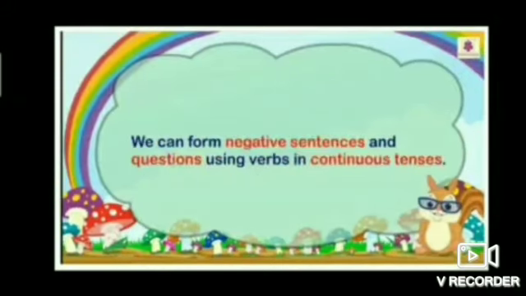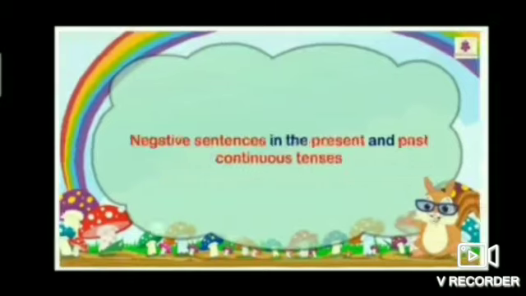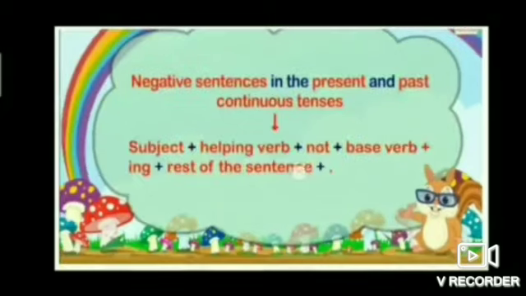We can form negative sentences and questions using verbs in continuous tenses. We form negative sentences in the present and past continuous tenses. Okay, students, negative sentences in the present and past continuous tenses, using this pattern: subject plus helping verb plus not plus base verb plus ing, rest of the sentence plus full stop. Okay, students?